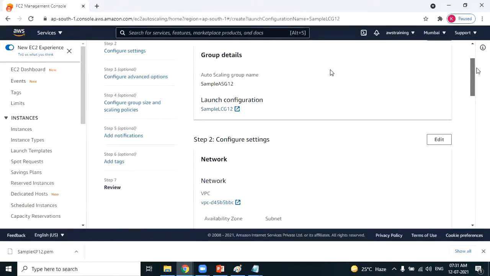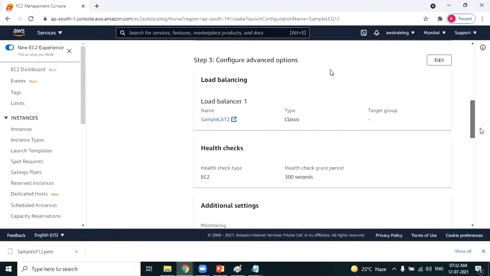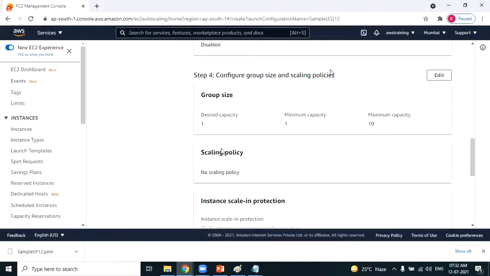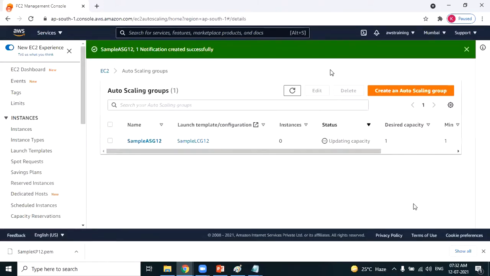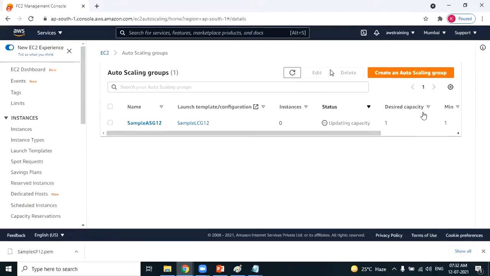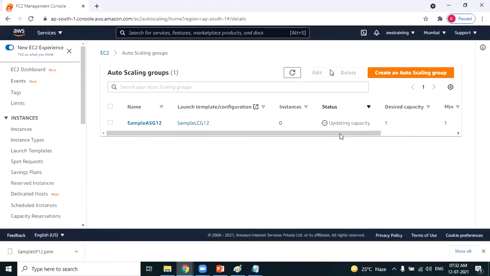This is the name of the auto scaling group. Based on this particular launch configuration, auto scaling will create the infrastructure in this particular partition which are attached to this particular load balancer. Minimum capacity, maximum capacity. Review the details and click on create auto scaling group. Auto scaling group has successfully created. Clear about this. Auto scaling group has been created. Minimum number of instances 1, desired capacity 1, max number of instances 10. So it will take some time for the auto scaling. Still is updating the capacity.